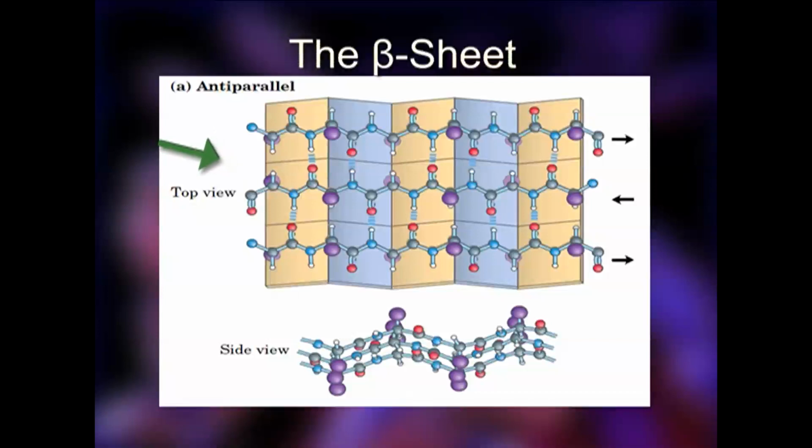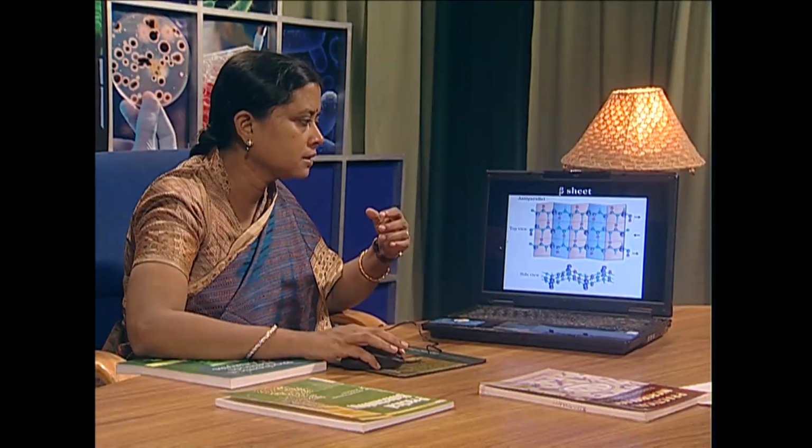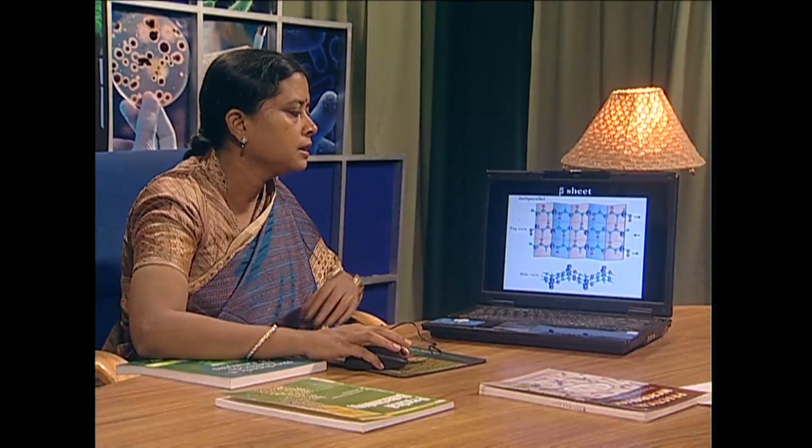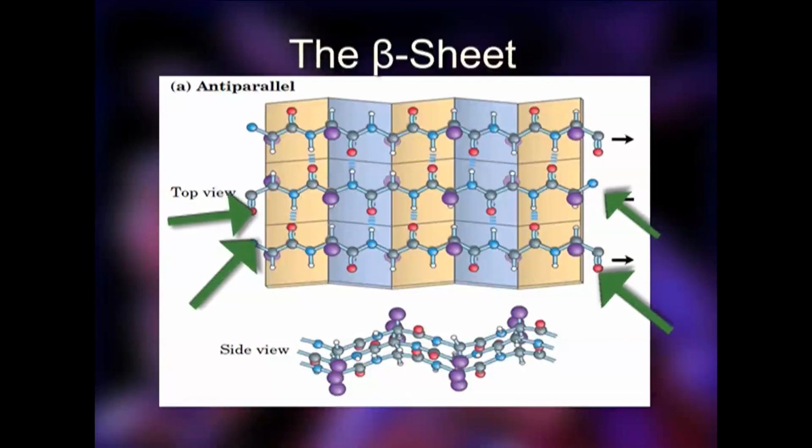This is again the top view, and this is the side view, and this is the anti-parallel arrangement of the beta sheet. These are the beta strands, singular strands. This is another strand, this is another strand. In this strand, the N-terminal end is over here and the C-terminal end is over here. And in the corresponding neighboring strand, the opposite direction has been maintained. That means N here, C here, and hence it is called anti-parallel. The third strand is again opposite with respect to the second one.